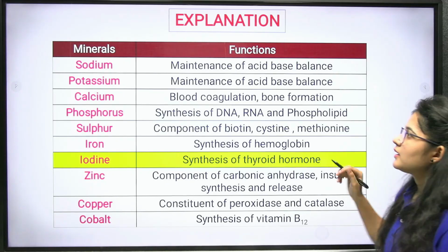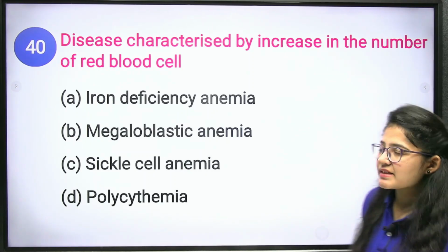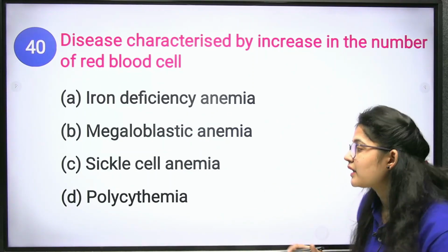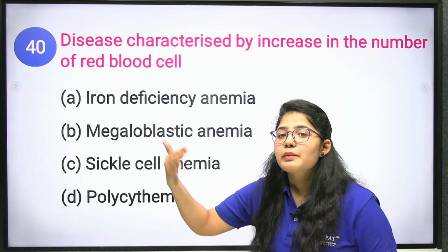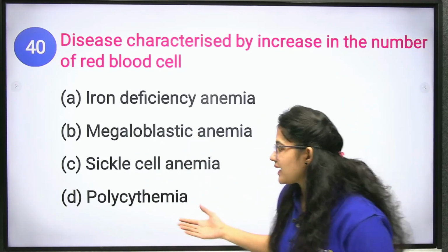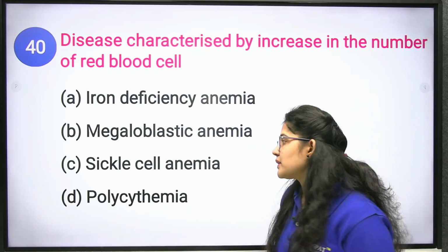Next question. Disease characterized by increase in the number of red blood cells. Poly means increase in the number, that is polycythemia, an increase in the number of red blood cells.